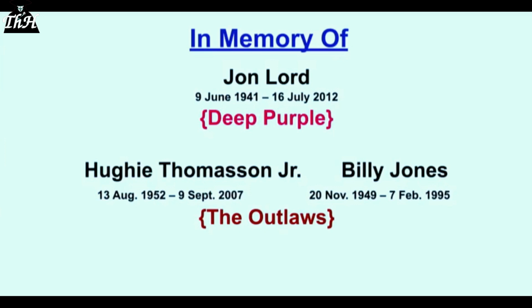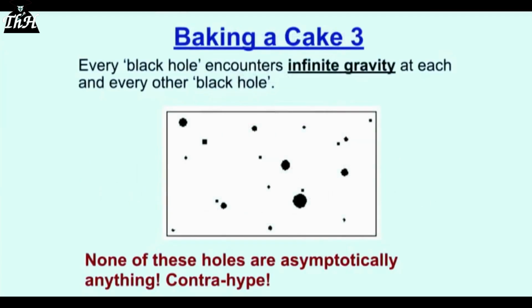Here's a simple graphics example of black holes. According to general relativity, or the cosmologist, every black hole has infinite curvature at its singularity. Well, if it has infinite curvature at every singularity, that's gravity. Gravity is not a force in general relativity, it's space-time curvature. So they're telling us that at each one of these black holes, see them in that little drawing there, each one of them has infinite curvature at its center,